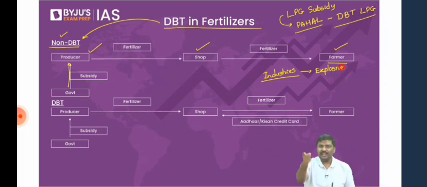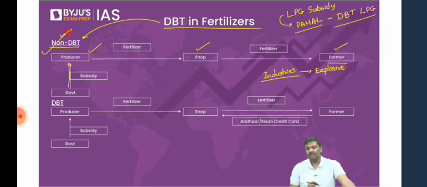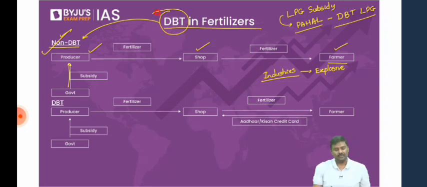But how, as a government, will you be able to find out whether this fertilizer is going to the farmer or to, let's say, industries? Under non-DBT, it is not possible. Under the non-DBT structure, it is not possible. That is the reason the government has introduced the DBT structure now. What will happen under the DBT now?